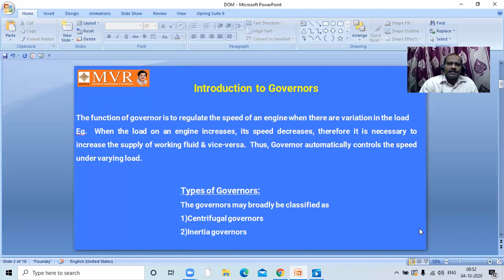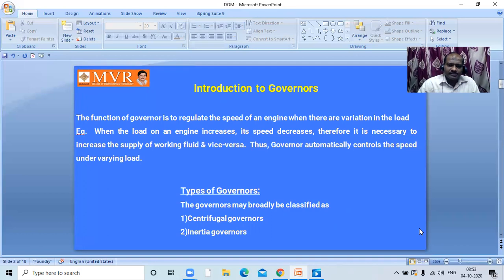I repeat once again the concept in an explanatory manner. Try to understand, students. For example, a scooter is moving on a bridge. So, the speed of the scooter will decrease. At one point of time, it is going to halt. So to increase the speed, we are going to raise the accelerator. So raising of the accelerator is once again compensated with the governor.